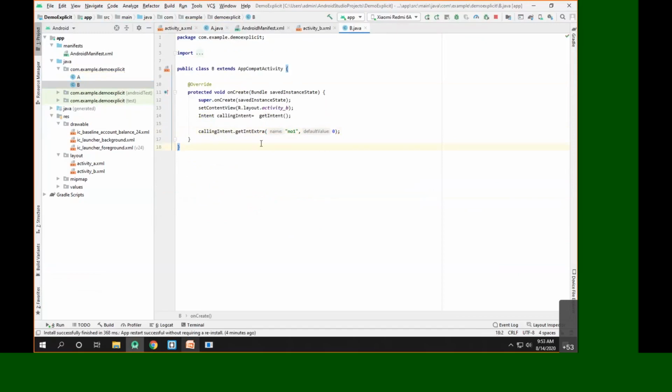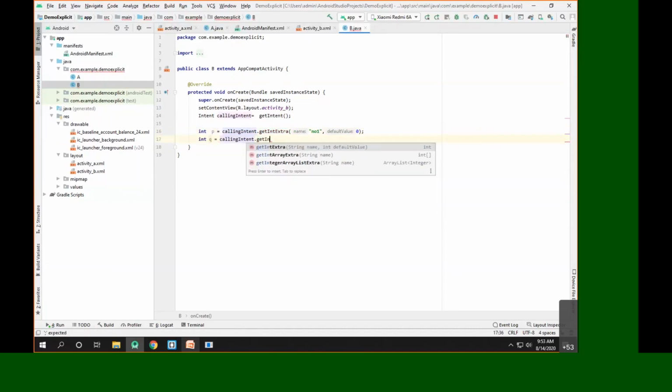Now if I go here and hit control space, you can see getIntExtra returns what? It returns an integer. So whatever the value is, I need to assign it to an integer. So I'll say P is the first value, and another value, let's say Q, is equal to calling intent dot getIntExtra, with the name of the second key as number 2 and